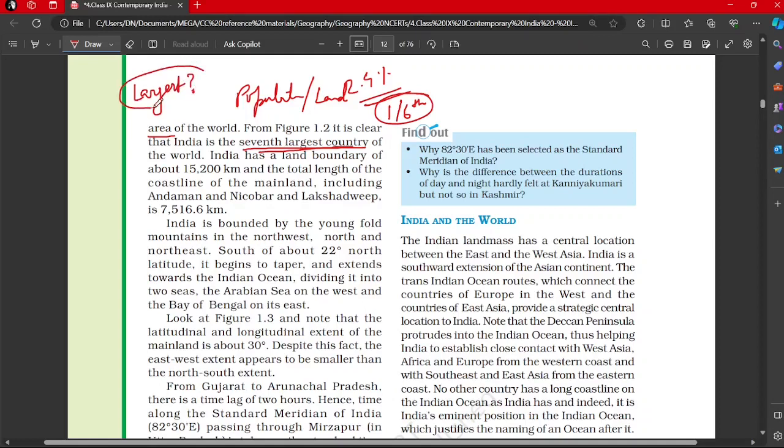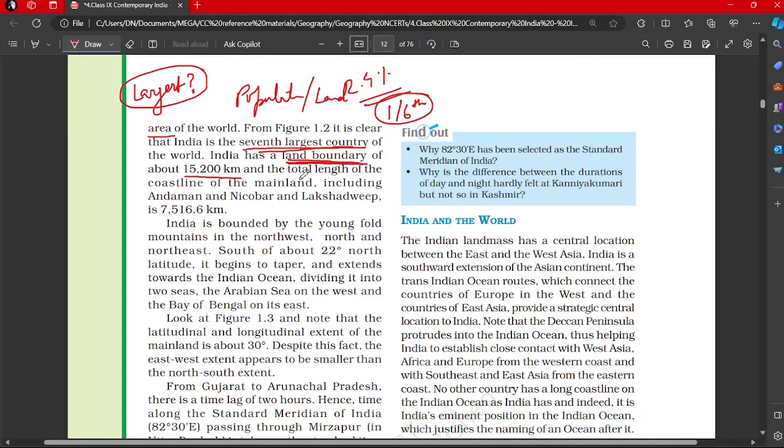So that is again something that should make you curious, and you should try to find out. Okay. India has a land boundary of about 15,200 kilometers. That is again a good, important figure. Land boundary is not the total boundary. It's only the land boundary, which is 15,200 kilometers.